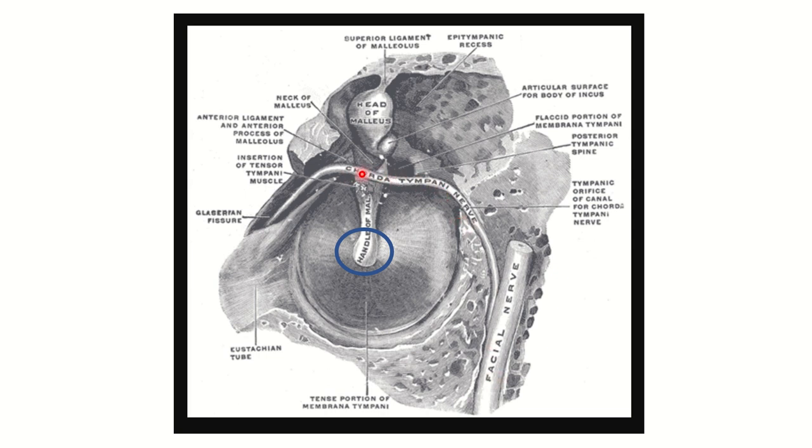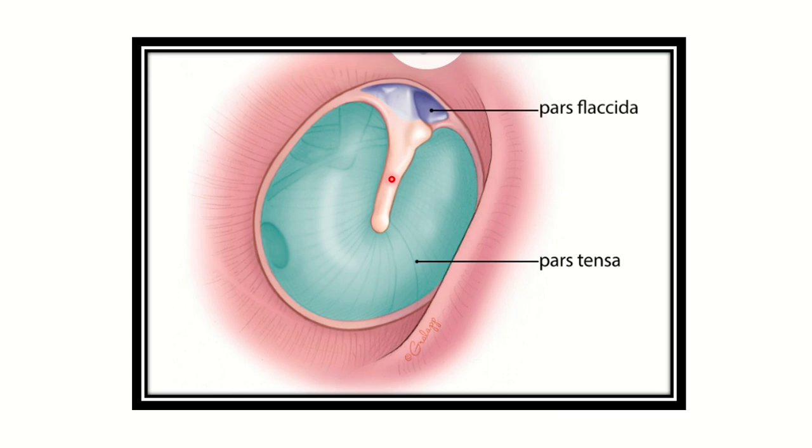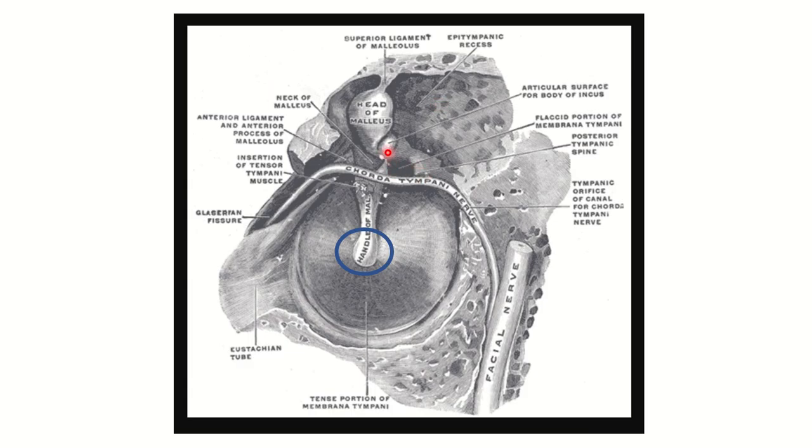This chorda tympani nerve arises from the facial nerve and passes through the middle ear cavity at the region of the pars flaccida. In the previous picture, this is the pars flaccida, and through the pars flaccida the chorda tympani passes.